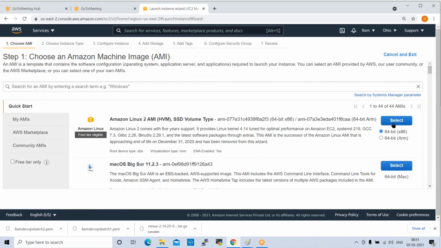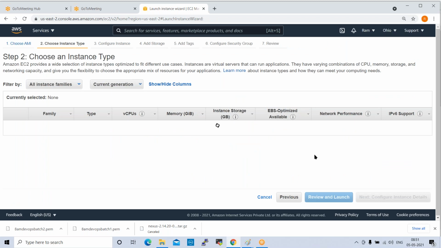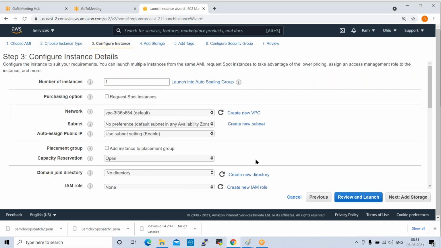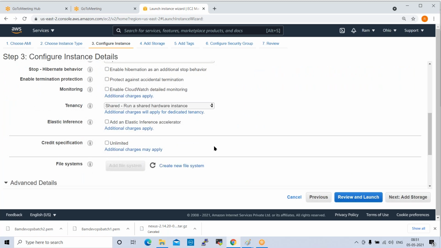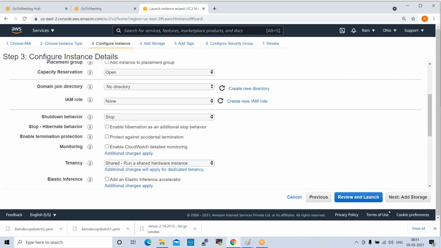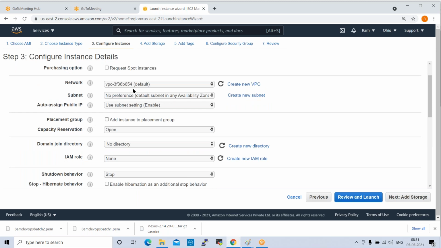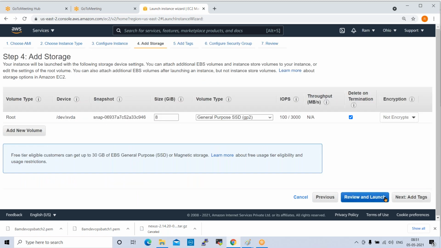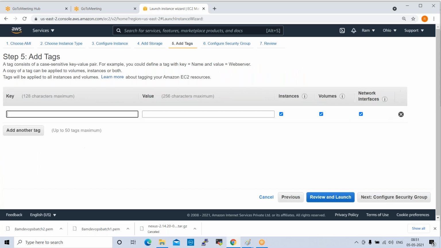Okay, quick start, select. Creating an instance is very simple, but we went through all the options, that is why it has taken time. So next, configure instance. Okay, one instance. You can select default options here, no need to select anything. Okay, add storage, 8 GB only. Add tags, name, tag name, web server.